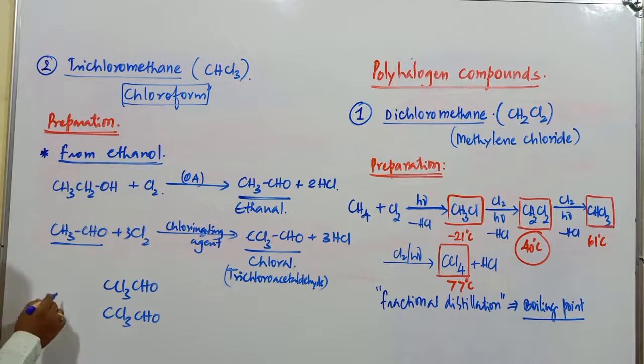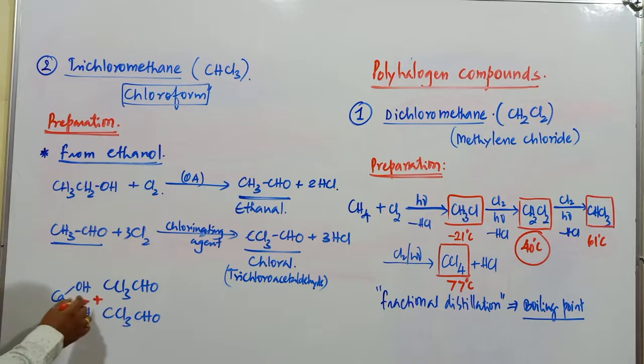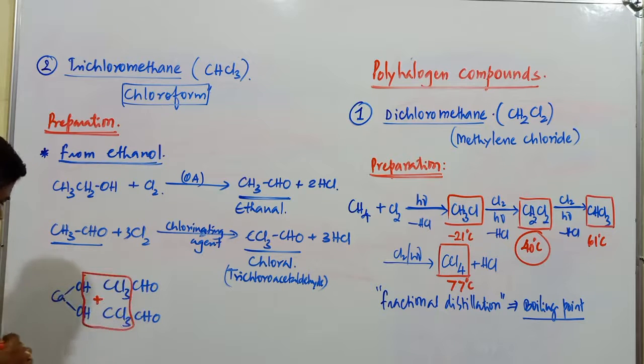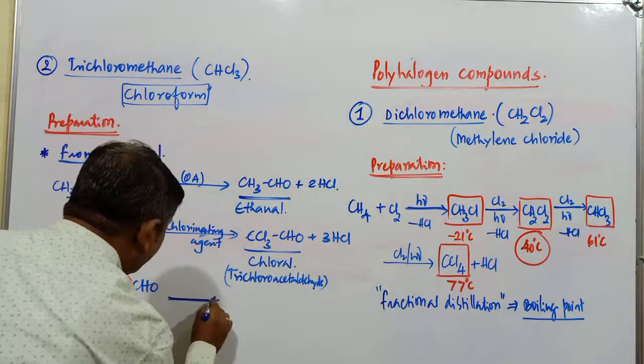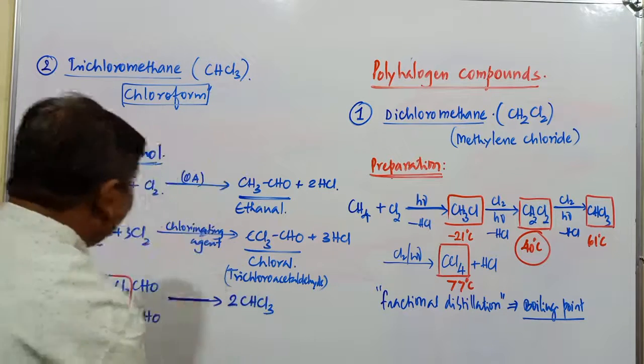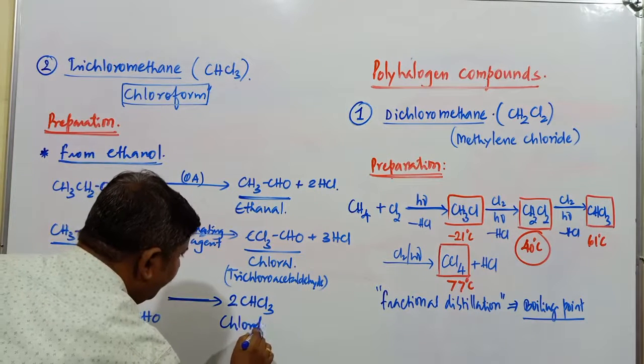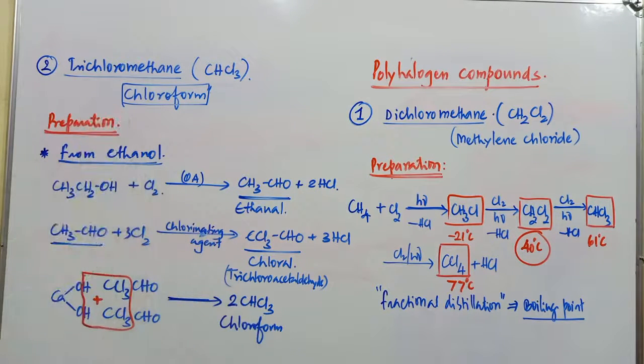This compound is treated with calcium hydroxide, Ca(OH)2. Now here, when this trichloroacetaldehyde is treated with calcium hydroxide, these hydrogen atoms will combine with this particular group. After formation, the main compound is 2 moles of CHCl3. What is CHCl3? CHCl3 is known as chloroform. IUPAC name is trichloromethane.